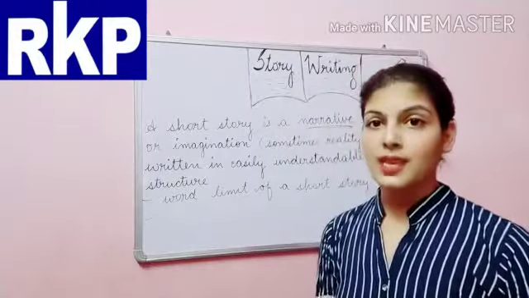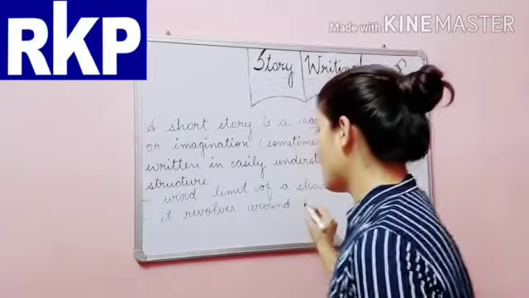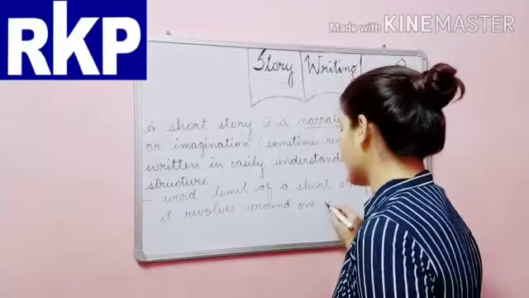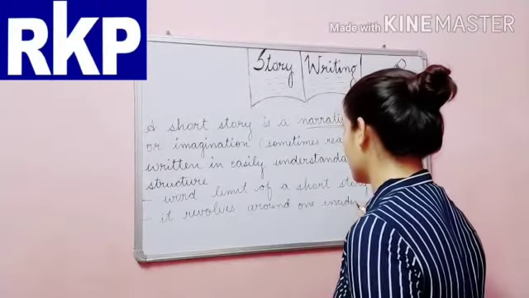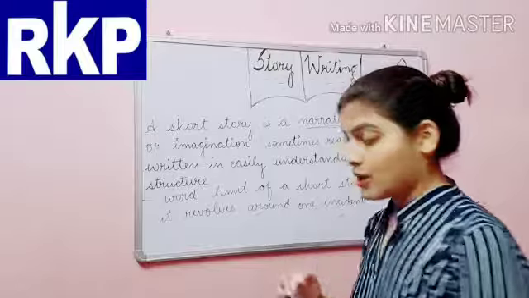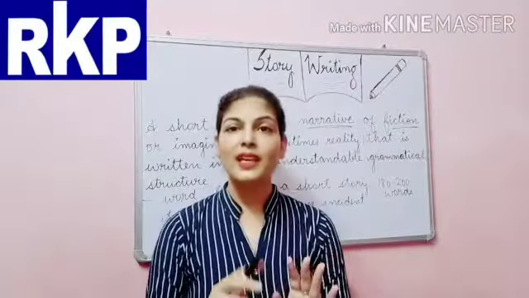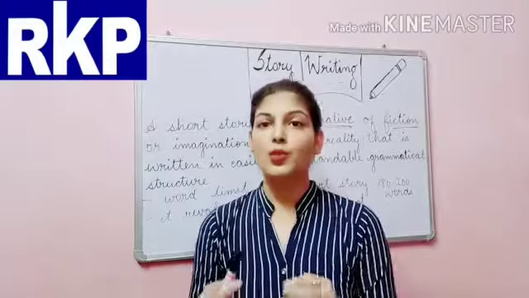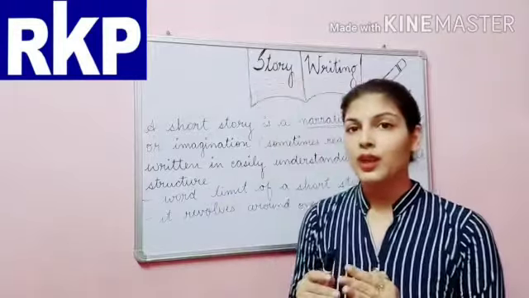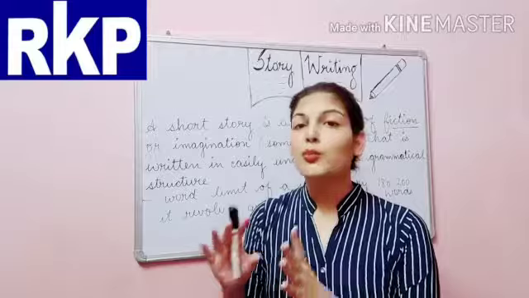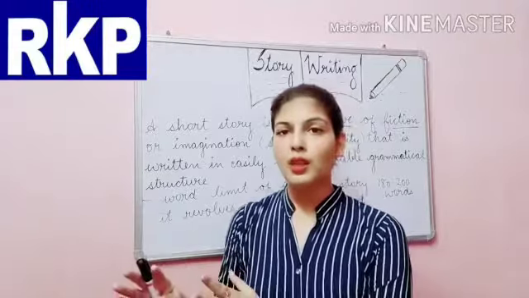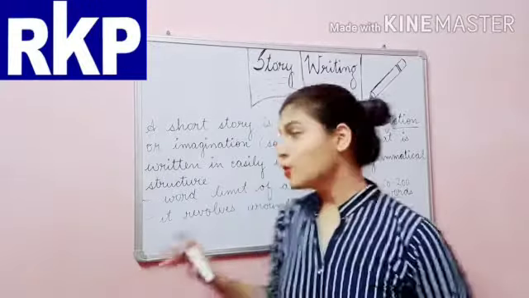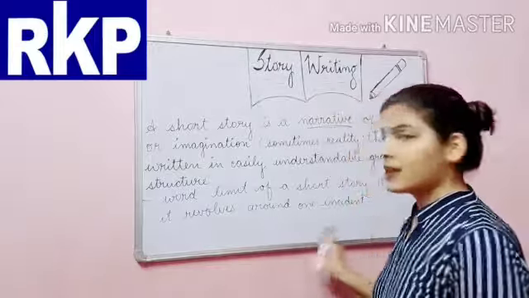Next point is one incident. A short story basically revolves around one incident only, because it is short, so we have a word limit. It's not possible to take 2 or 3 incidents, so basically we take only one incident.